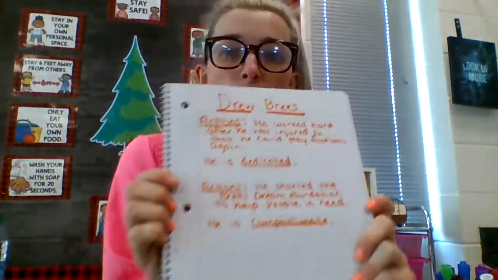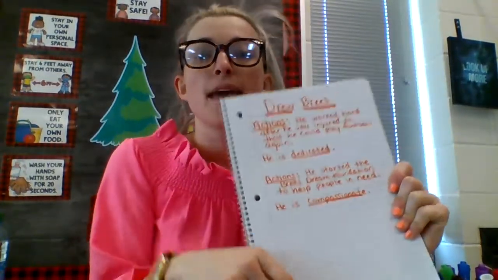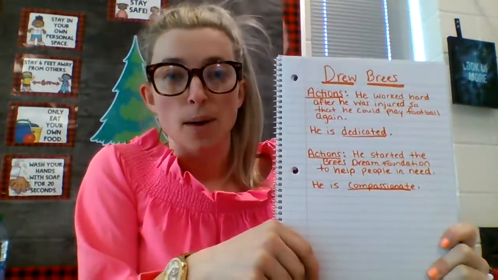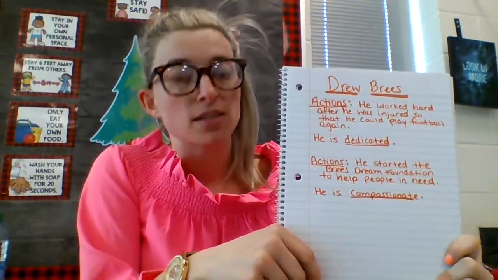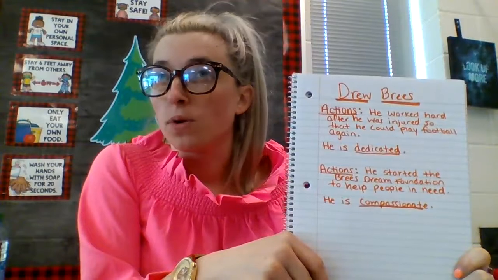So for example, you're going to need your reading notebook. If you don't have your reading notebook out to a clean page at this point, you're going to want to press pause on our video. And if you do have your notebook or you're unpaused, this is what your notebook's going to look like. You're going to put your person's name at the top, and then you're going to list a couple of that person's actions based off of what you find in your biography book or the site you're using to research.